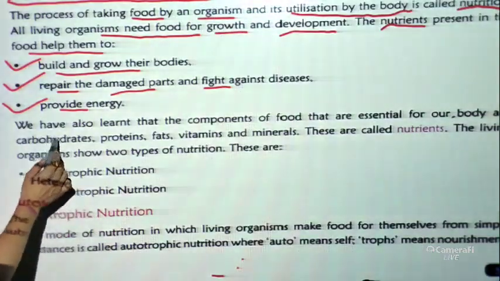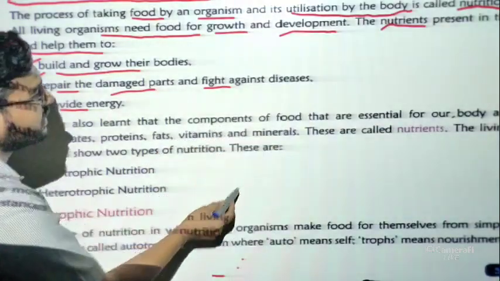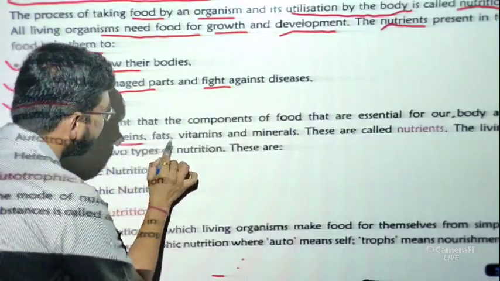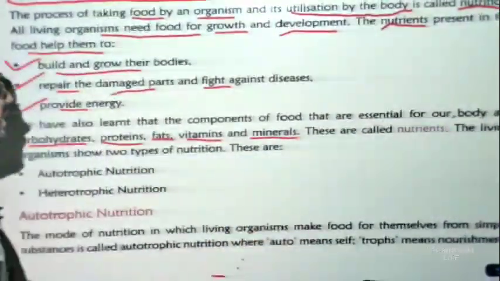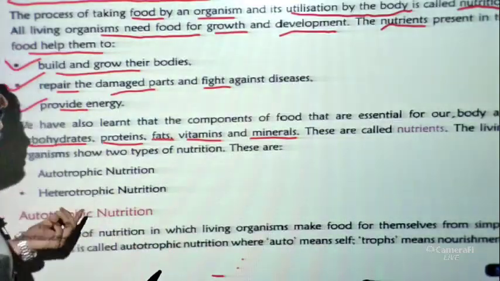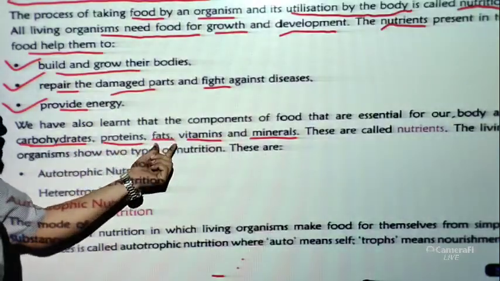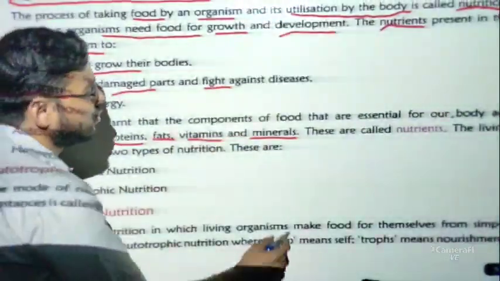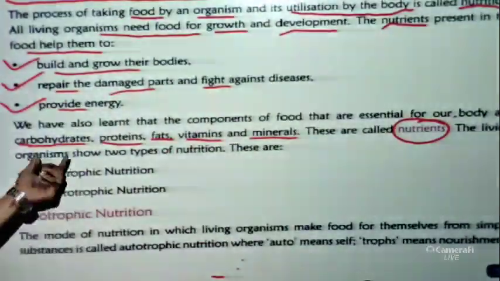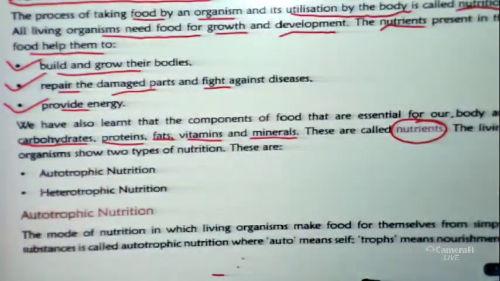Now we have also learned that the components of food that are essential for our bodies are carbohydrates, proteins, fats, vitamins and minerals. These are very important components that are essential for our body. I am repeating: carbohydrates, proteins, fats, vitamins and minerals. All these are called nutrients.